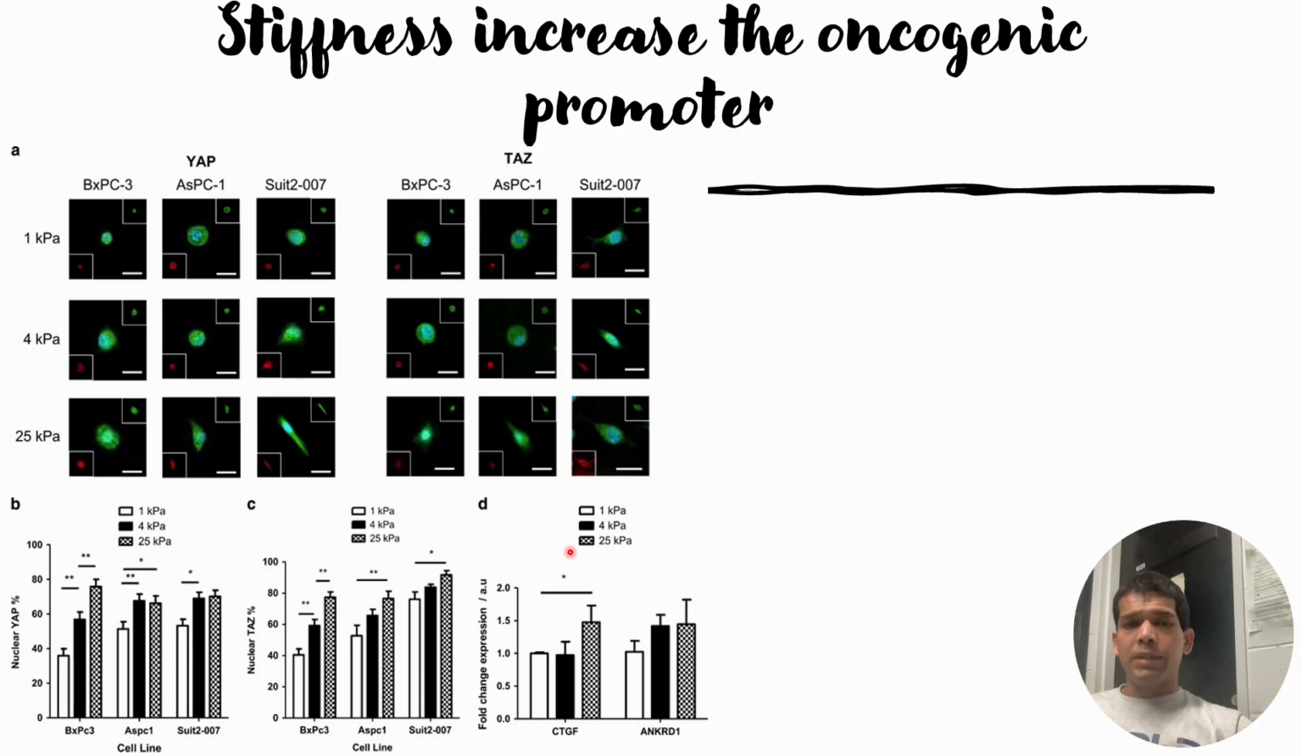So from the results that they have seen in the previous figures or the previous experiments, they come to the point that increasing stiffness will promote the oncogenic promoters, and these oncogenic promoters might lead to the epithelial to mesenchymal transitions and other oncogenic favorable conditions. So I hope you understood how they validated these stiffness relations with this oncogenic promoter.